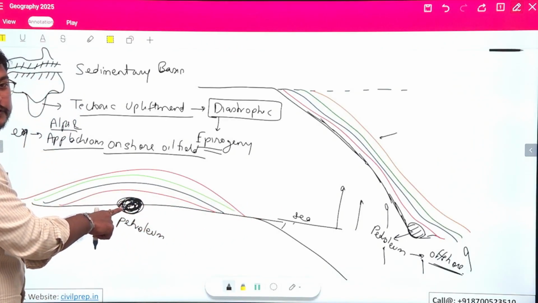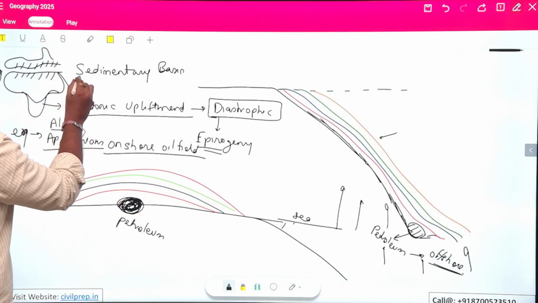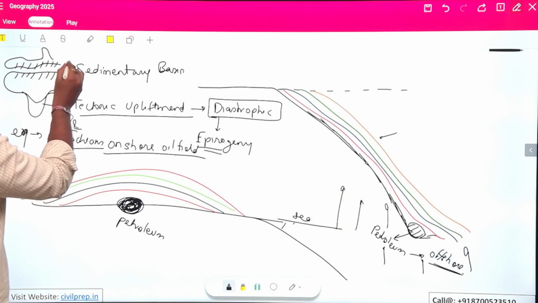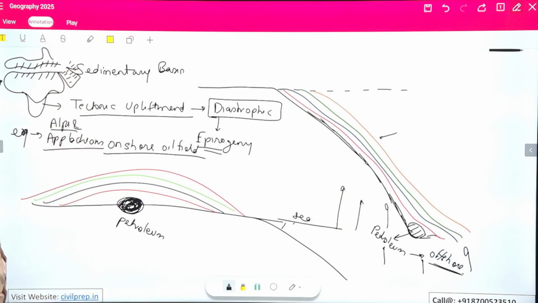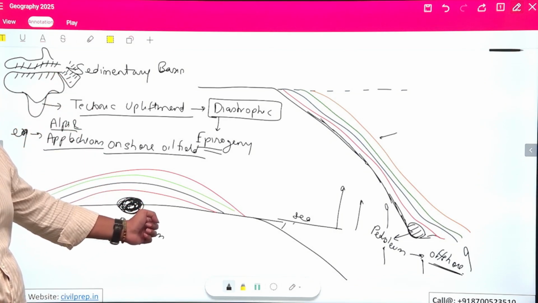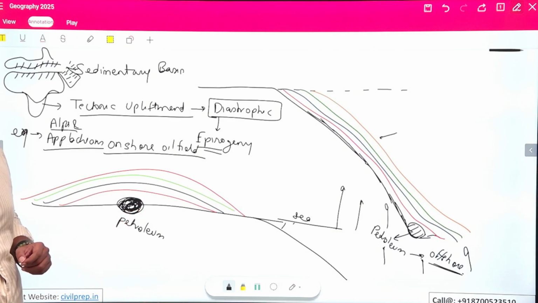So here we see the presence of the Middle East region, where we have the majority of the oil fields, which are onshore oil fields. They have become onshore oil fields because of this process. So we can explain those aspects.